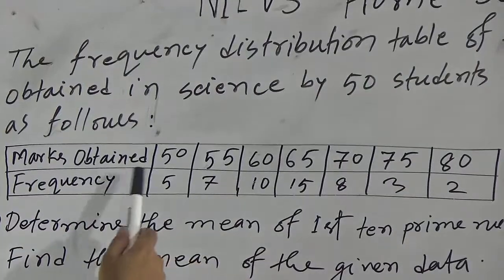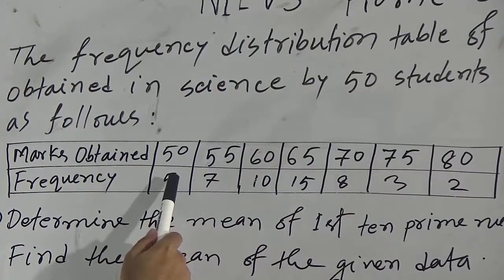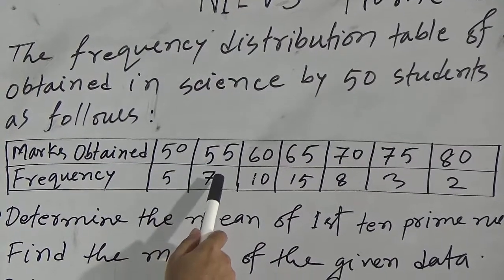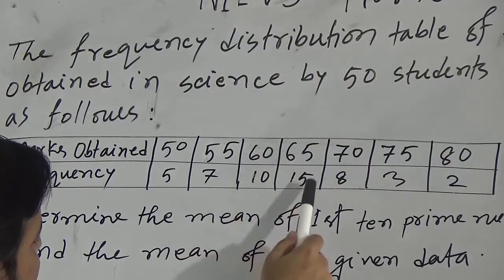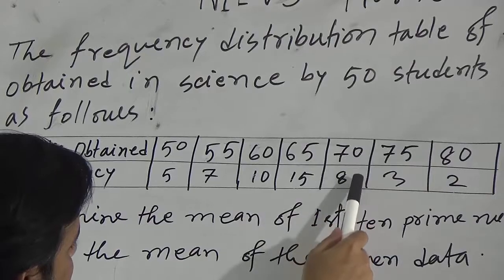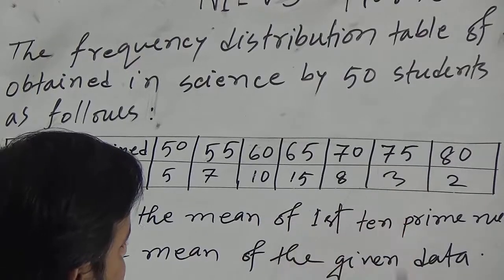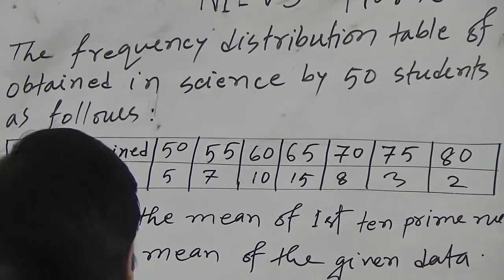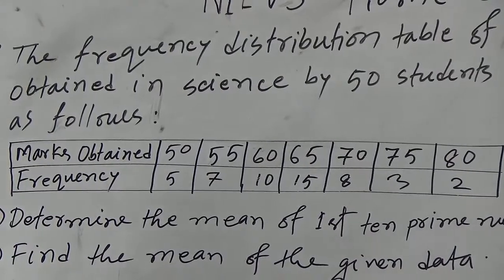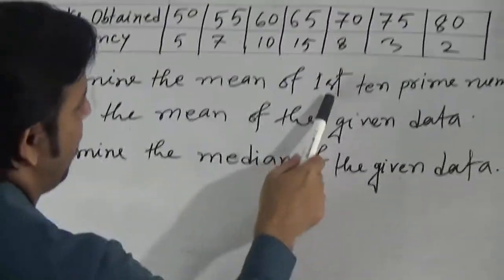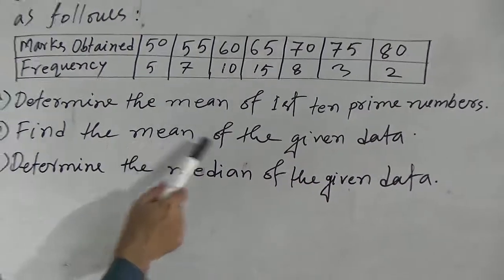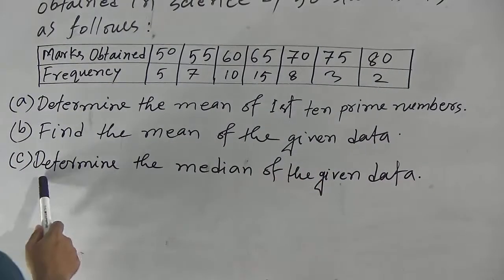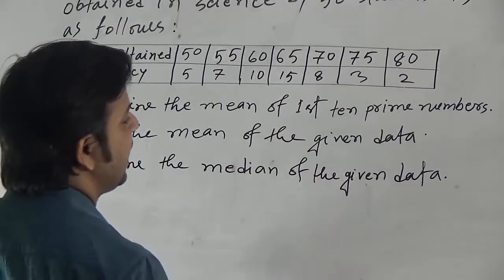This data means that 50 marks obtained by 5 students, 55 obtained by 7 students, 60 obtained by 10 students, 65 obtained by 15 students, 70 obtained by 8 students, 75 obtained by 3 students and 80 obtained by 2 students. Our first question, determine the mean of first 10 prime numbers. Second question, find the mean of the given data. Third question, determine the median of the given data.